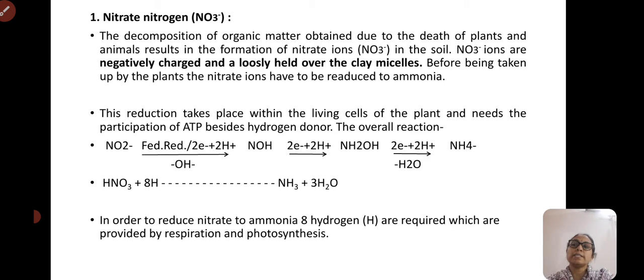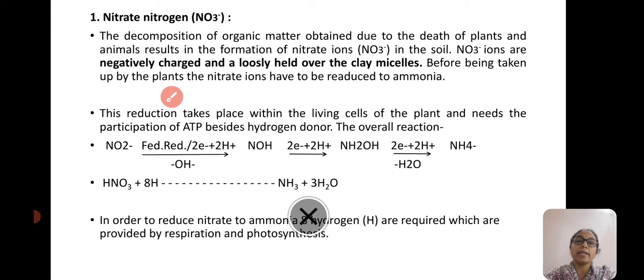Now let us see one by one all these sources, with a little description about each. The first one is the inorganic source, that is nitrate nitrogen, NO3 minus, and also NO2 minus, that is nitrite ion. The decomposition of the organic matter obtained due to the death of plants and animals results in the formation of nitrate ions in the soil.